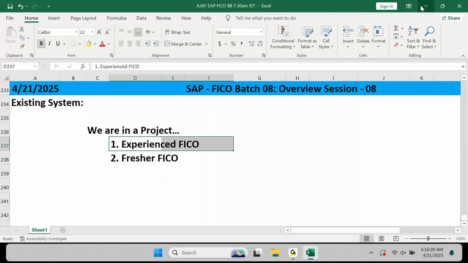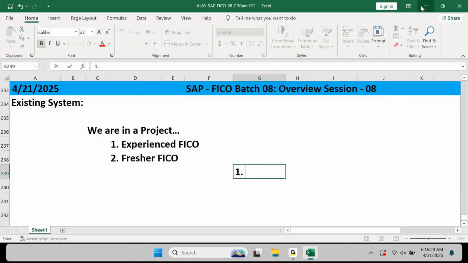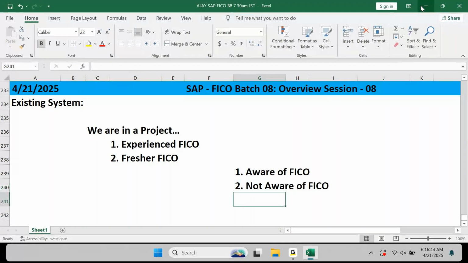Point number 1 is chosen by the majority of people to get into the market. Okay. Next one, point number 1. Now in this first set, we are assuming that everybody will choose the experienced category.